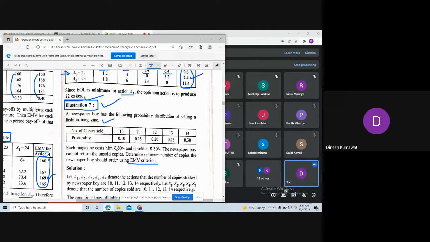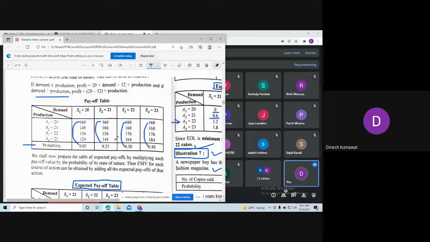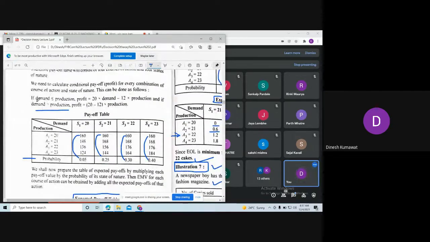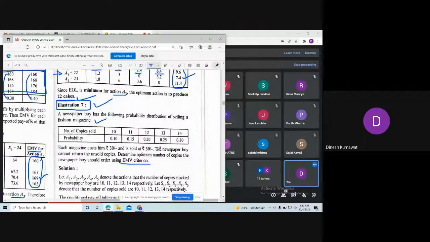This is similar to the example which we have solved here. You just observe these two conditions, and according to that you need to make this table. The same thing you are going to follow in this illustration.